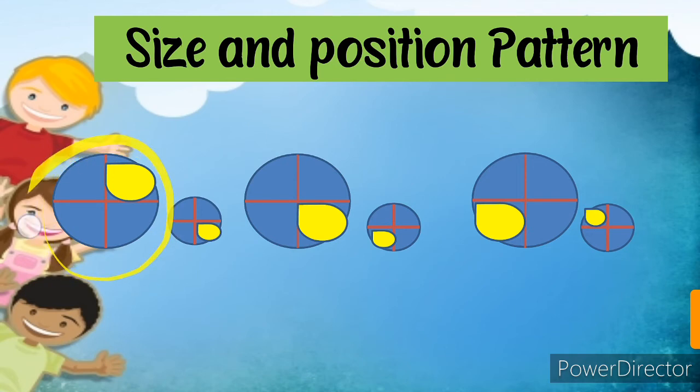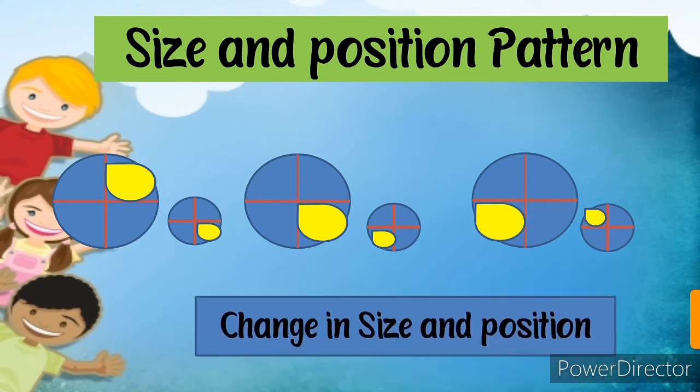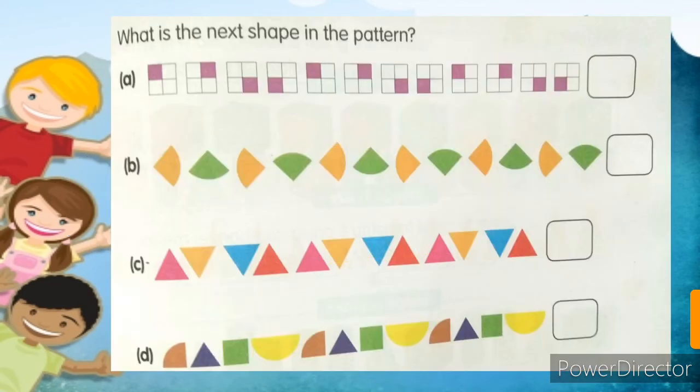Now observe these squares which have 4 equal parts, and every time the size is different and the position is different. 1, then 2, then 3. Both sizes are different. Positions are different. So we can say that this is size and position pattern. Okay students, I hope you all understand the simple concept of change in color, size, shape and position, and how to identify them.